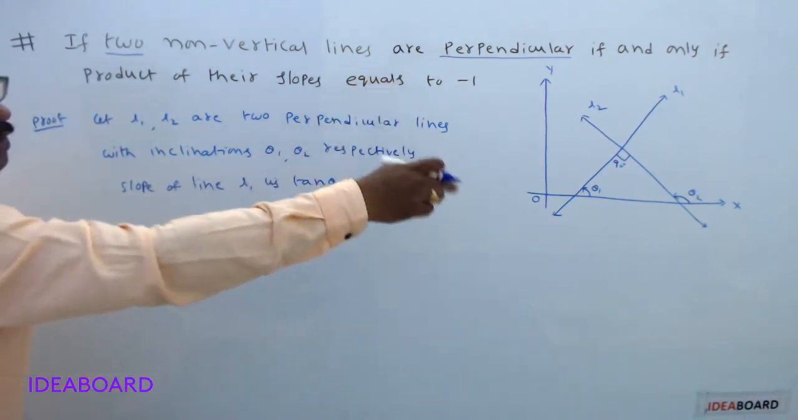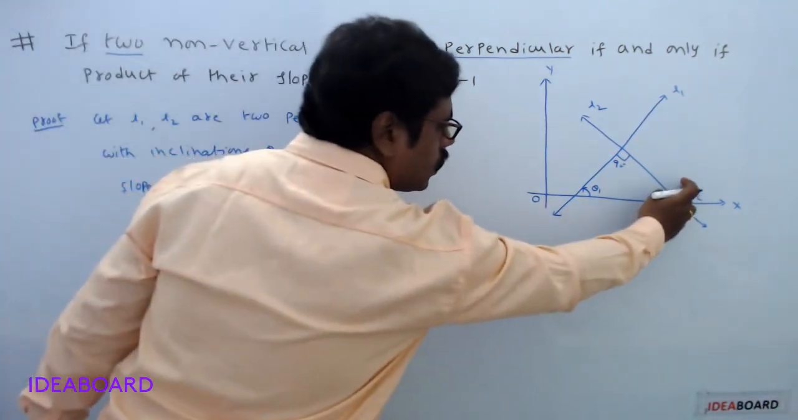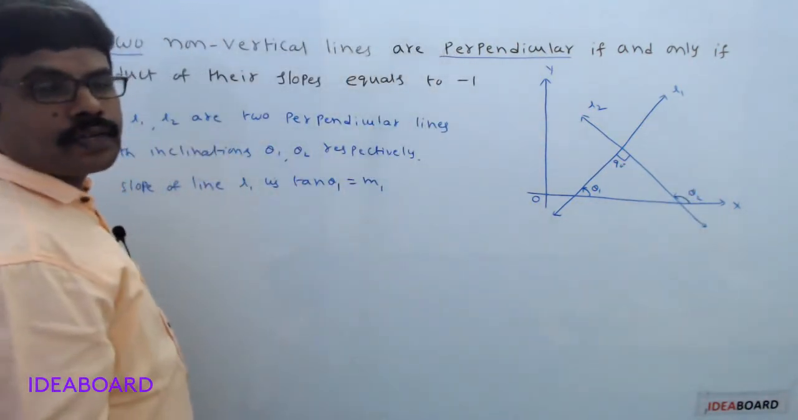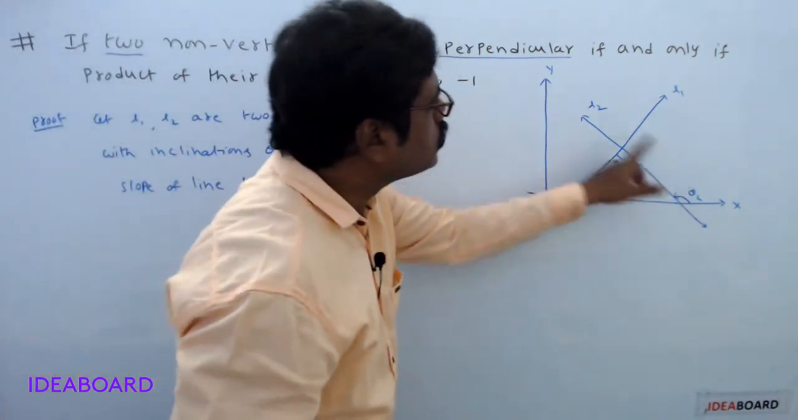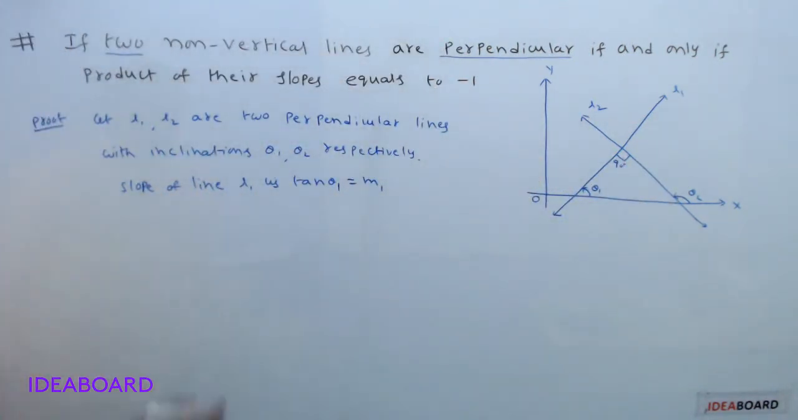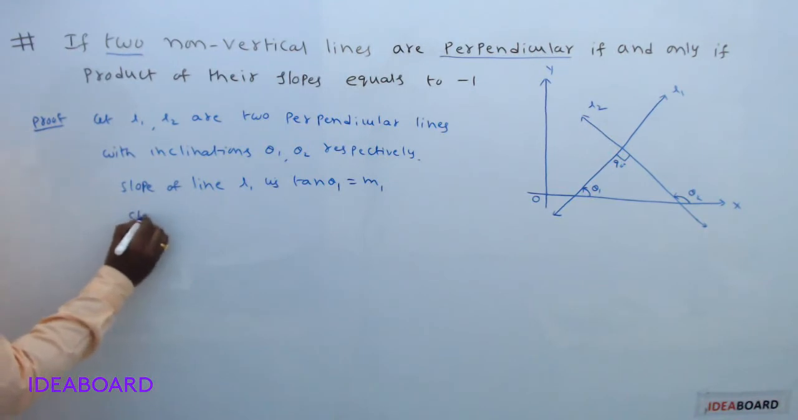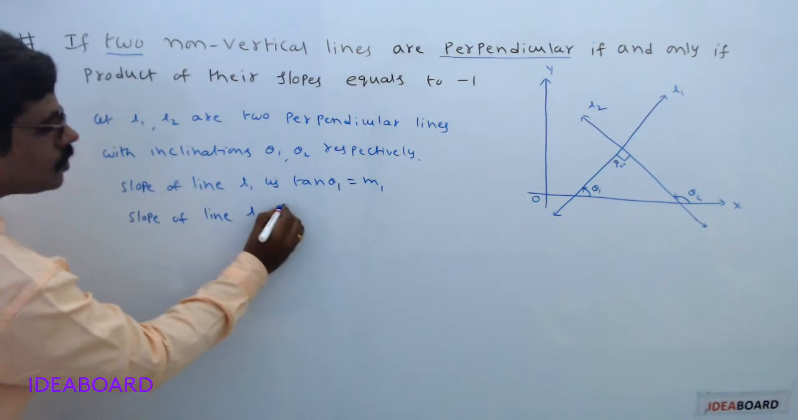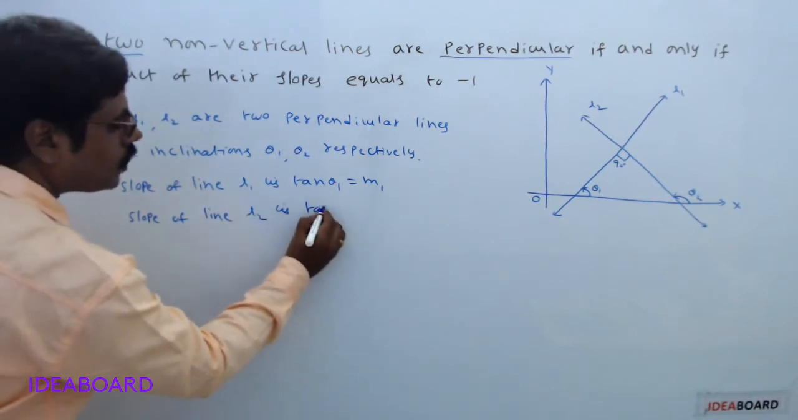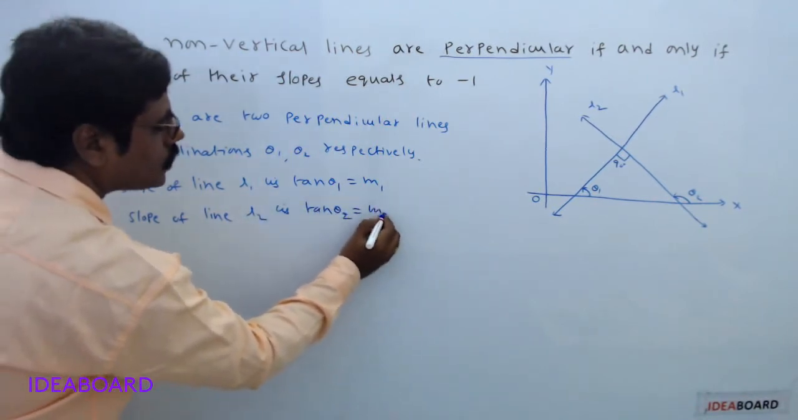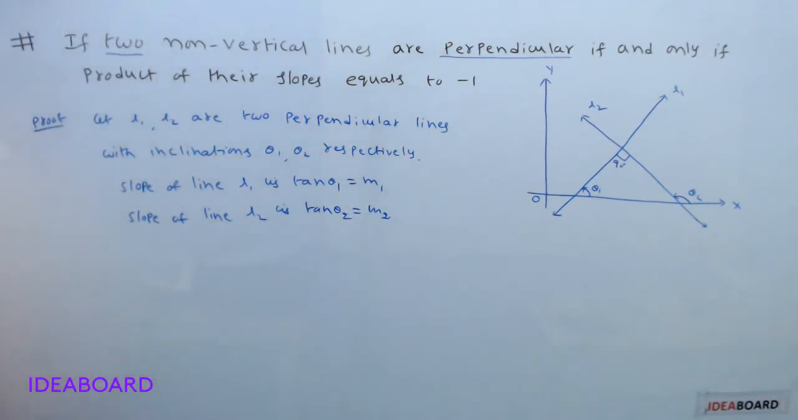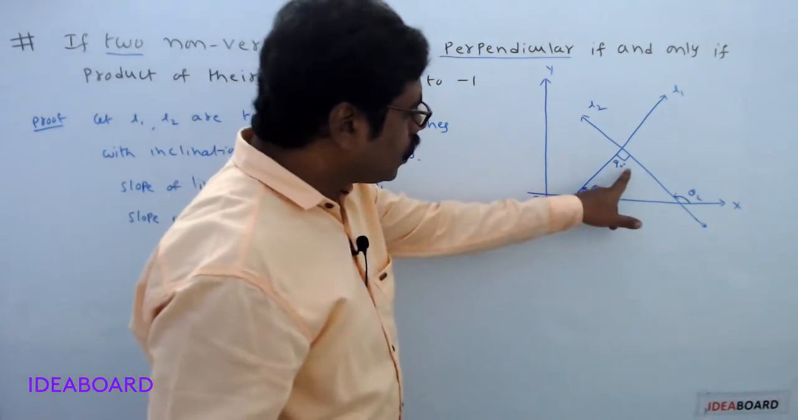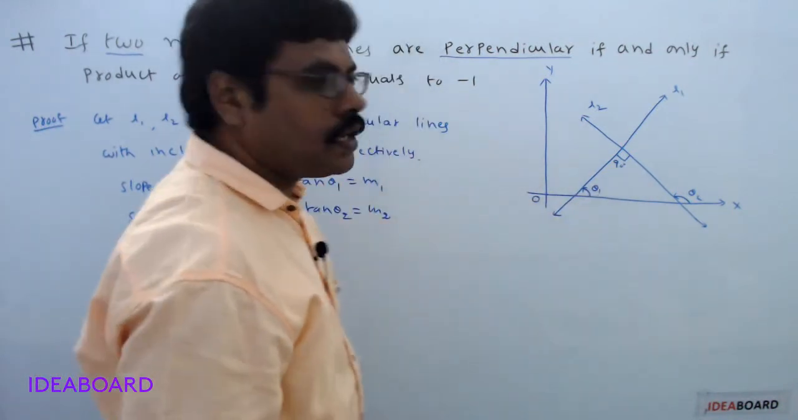Then the line L2 makes an angle theta 2 with the positive direction of the x-axis, measured in the anti-clockwise direction. So here theta 2 is the inclination of line L2, and the slope of line L2 is tan theta 2. Denote it with M2. Now here what is the property? In a triangle, the sum of interior angles is equal to the exterior angle.